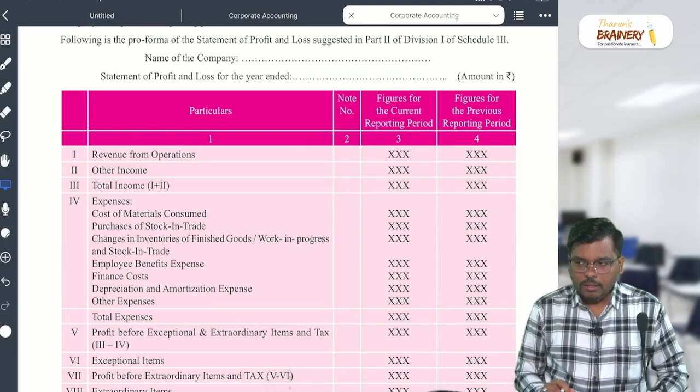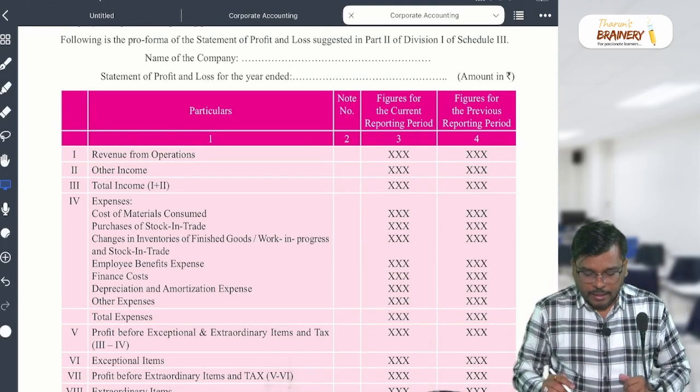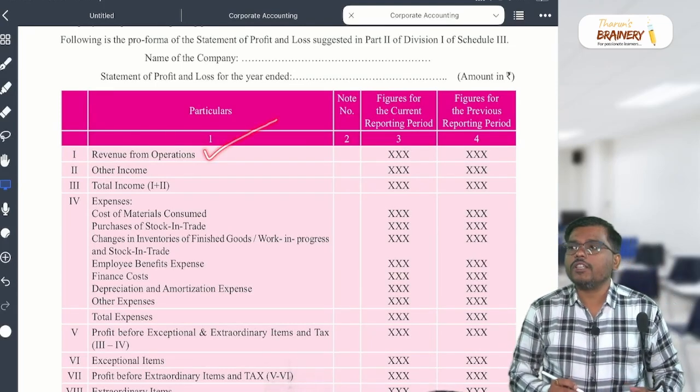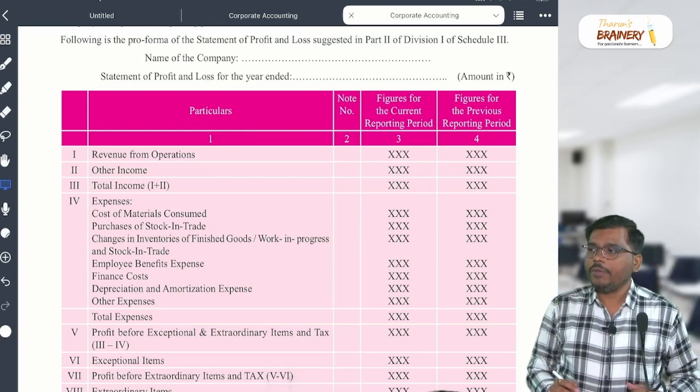First one will come, what, sir? Revenue from operations. What is the first one now? Revenue from operations.